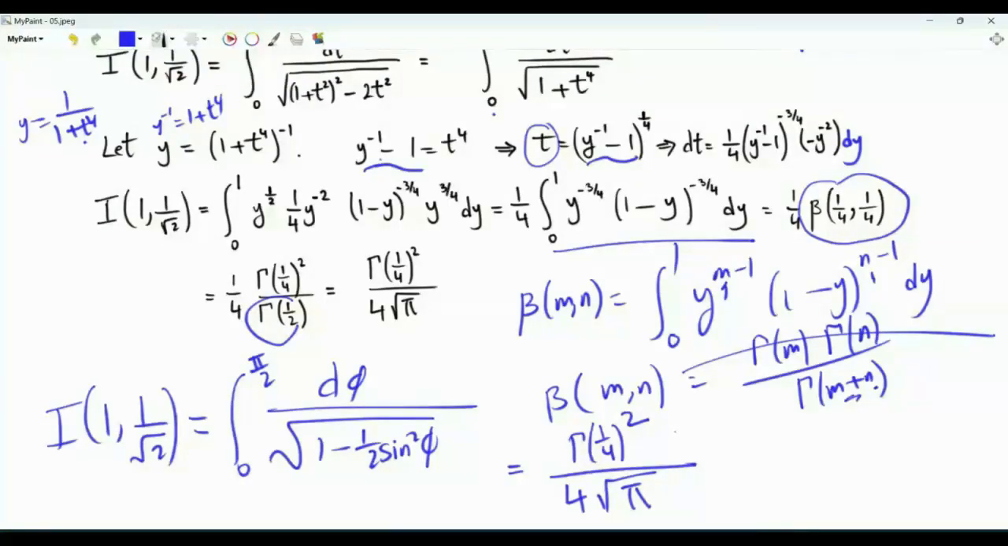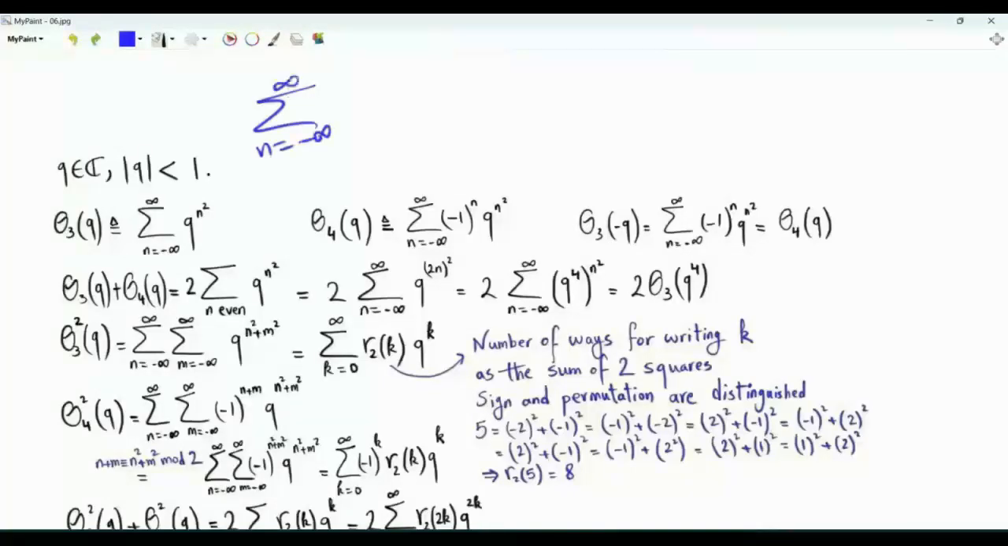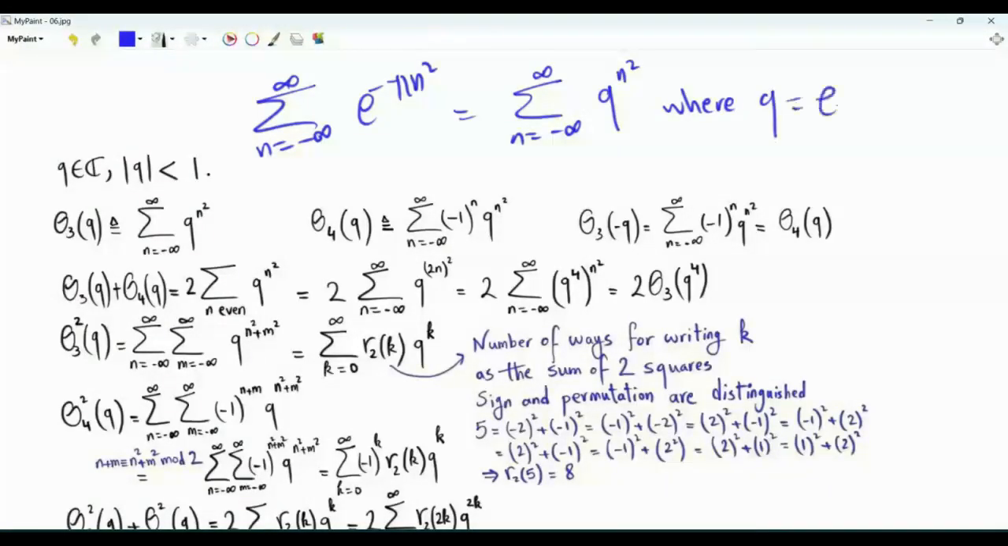Now it's definitely time to start manipulating our summation of interest. Our sum is the summation n from minus infinity to infinity of e to the minus pi n squared, which can be written as the summation n from minus infinity to infinity of q to the power n squared, where q is equal to e to the minus pi. We will define the function theta sub 3 of q, and generally q can be any complex number with a magnitude strictly less than 1. Theta sub 3 of q, by definition, is the summation n from minus infinity to infinity of q to the power n squared. Our interest is theta 3 of e to the minus pi.